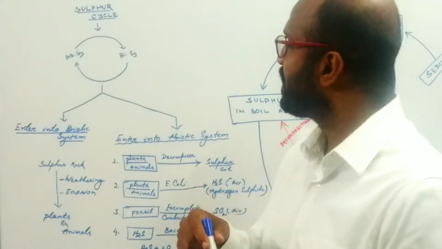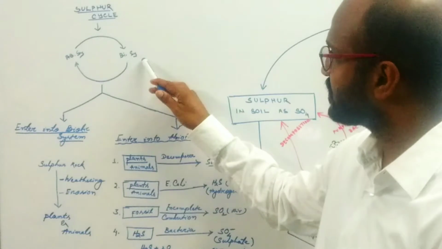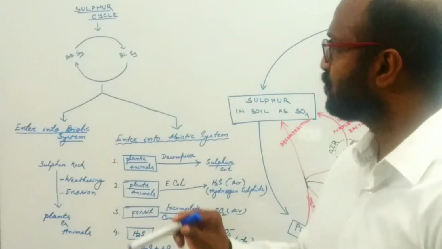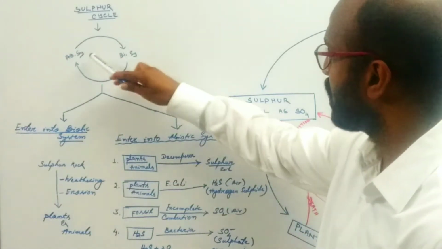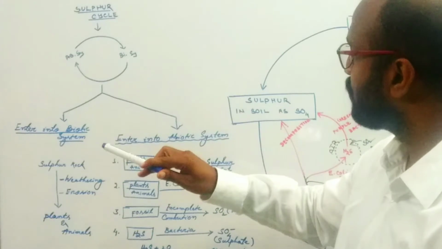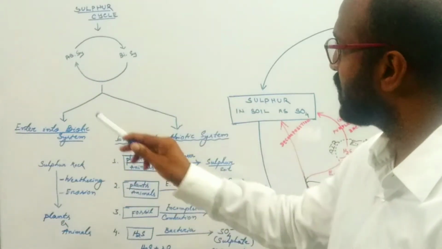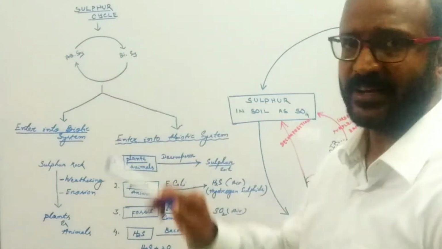The cyclical movement of sulfur from abiotic system to biotic system and from biotic system to abiotic system is known as the sulfur cycle. Now the question is how sulfur is made available for the biotic system from the abiotic system, and how sulfur enters from the biotic system to the abiotic system. So let's start with how sulfur enters the biotic system from the abiotic system.